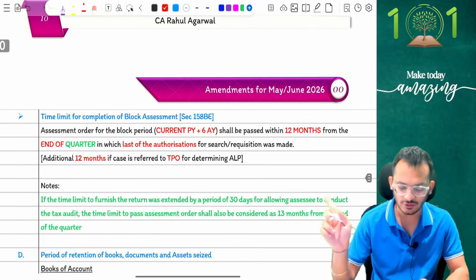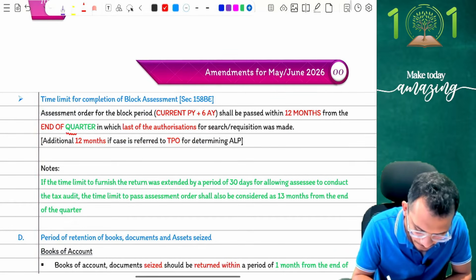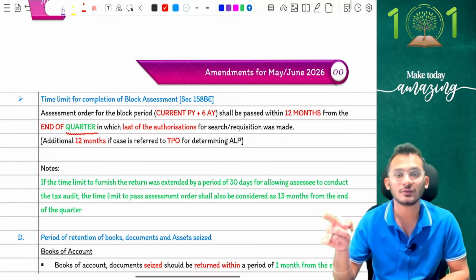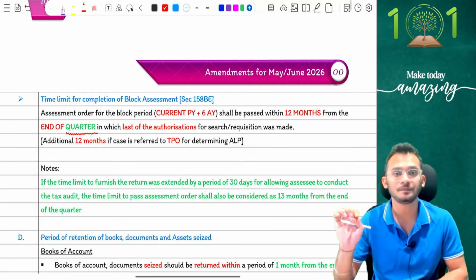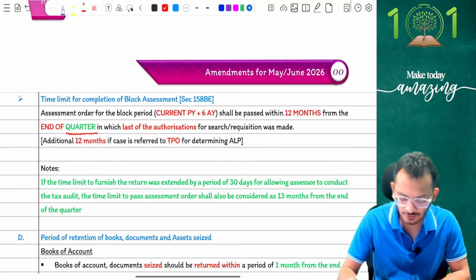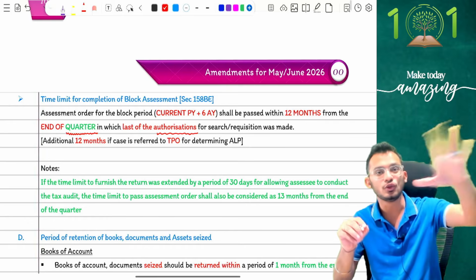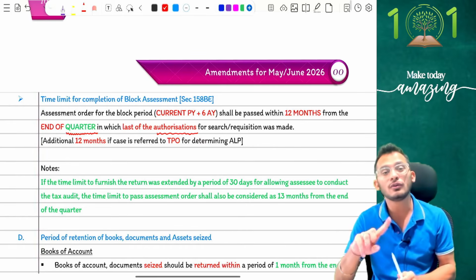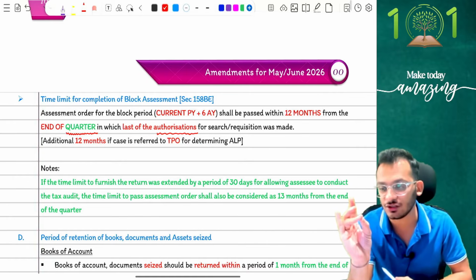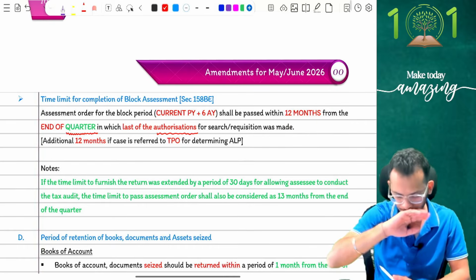After he determines your undisclosed income, he will now pass an assessment order within 12 months from the end of the quarter in which the last of the authorizations took place. Until last year, this was 12 months from the end of the month. Now it has been made from the end of the quarter, which means if your last authorization, your Vakalatnama, has been received in, let's say, July, in that case we will go to the end of the quarter. April, May, June you have done. July is when you got the authorization. So July, August, September.